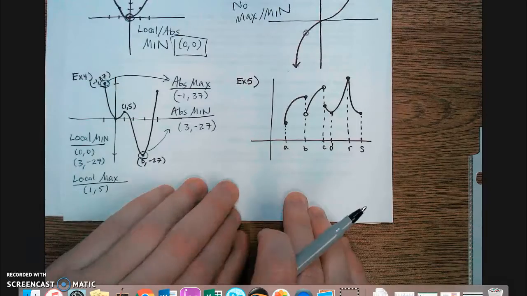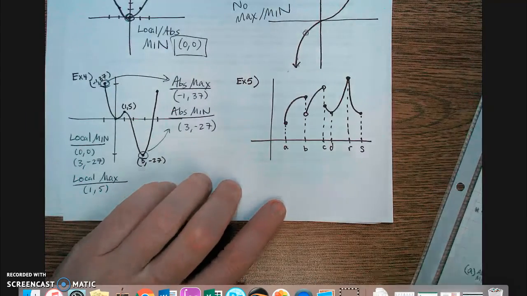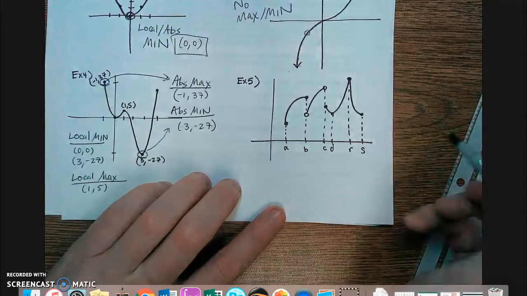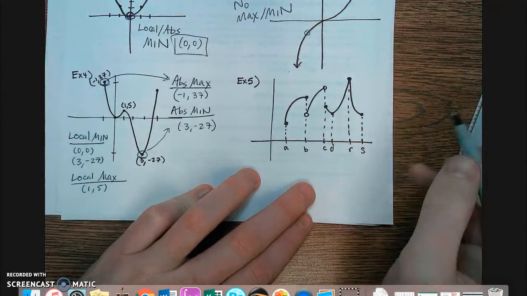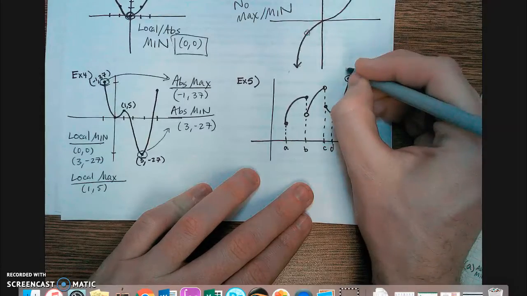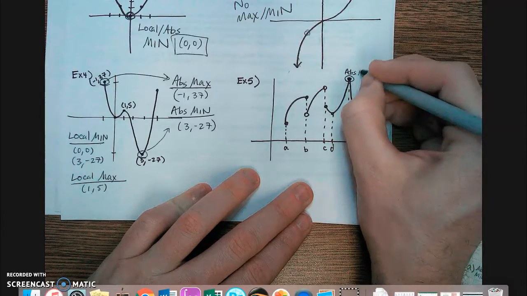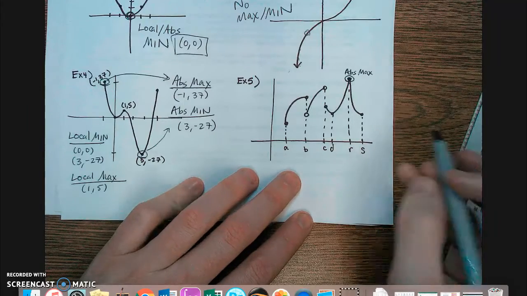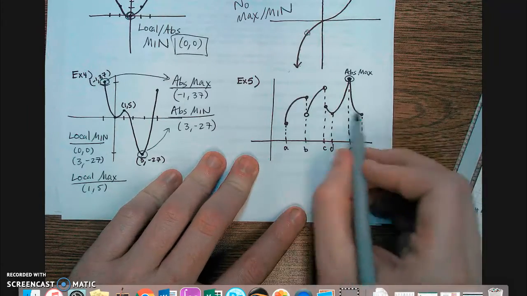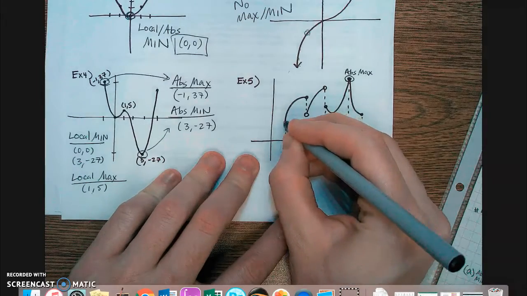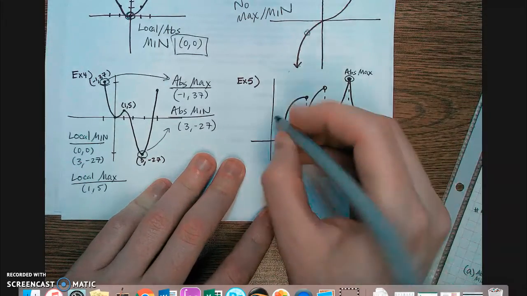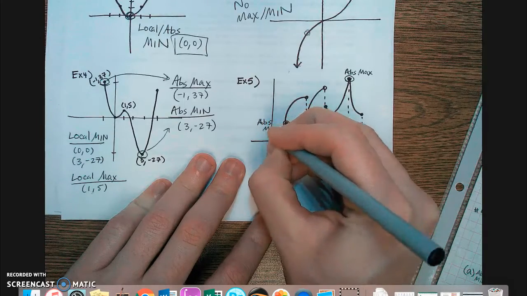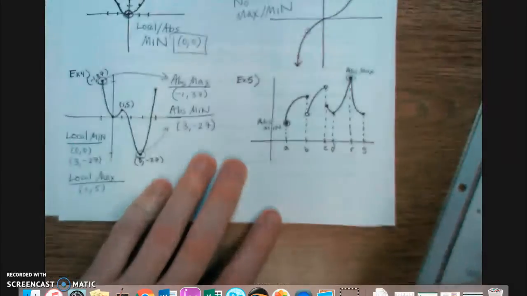In example 5, we've got this weird looking graph. Let's just go through and label what we see. Let's look for absolutes first. My absolute maximum would be the tallest point in the graph. So that is an absolute max at R. Then let's look for absolute minimum. The smallest point in the whole graph, or the lowest point, is at A. So this is my absolute minimum, at A.